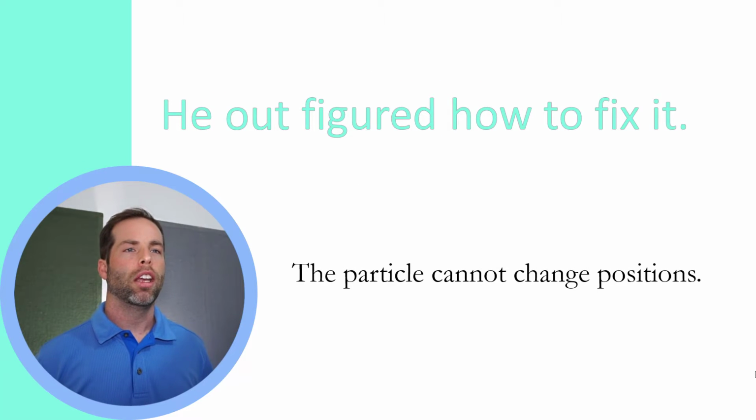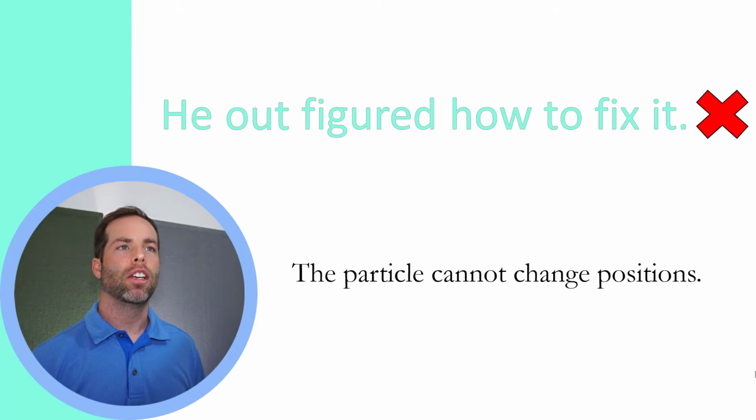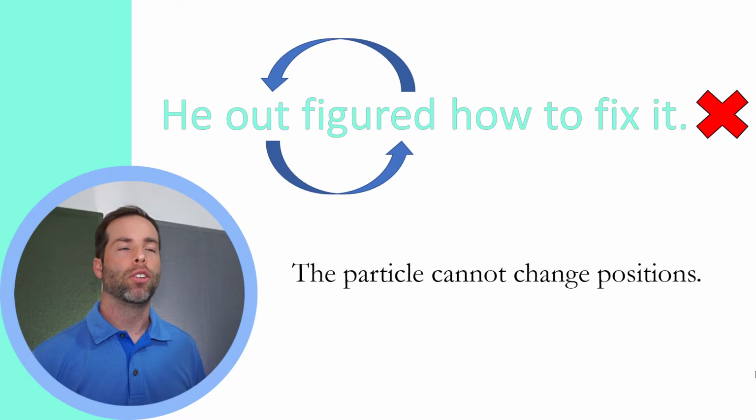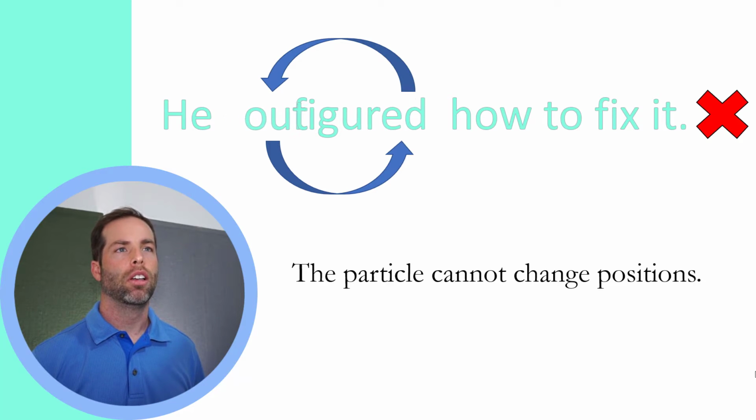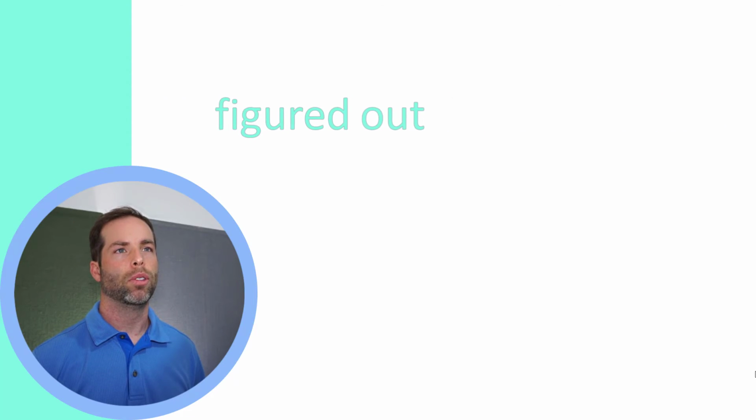Rule number 1 is that a particle cannot change its position. The particle is always after the verb. So in this sentence, it's not correct because we have the particle before the verb, and we need to change it to be in the correct position. So, when we put the verb in front, we get the correct use. He figured out, not he outfigured. So now it's correct. Let's look at another rule with phrasal verbs.